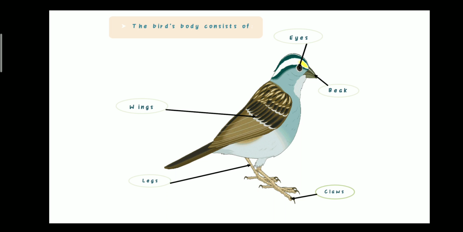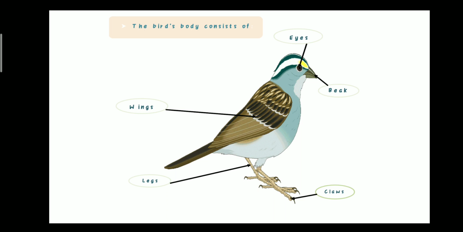Wings. Birds have wings to fly. Super. Number 4, legs. Number 5, claws. Do you know claws? Birds have claws to sit on the tree.